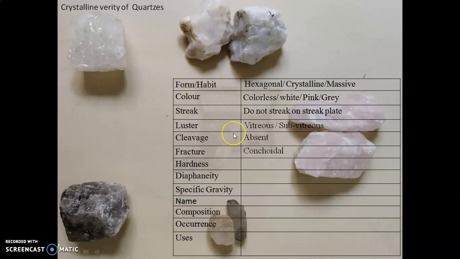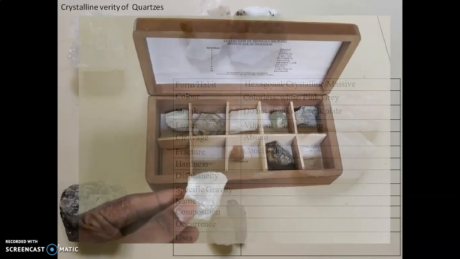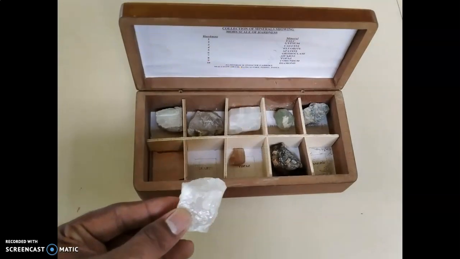Hardness. See, we have hardness box. The quartz hardness is as per Mohs hardness scale. Hardness of quartz is 7. The softest mineral is talc, gypsum, calcite, fluorite, apatite, orthoclase, quartz. The quartz hardness is 7, right? 1, 2, 3, 4, 5, 6 and 7. Quartz hardness is 7, right?